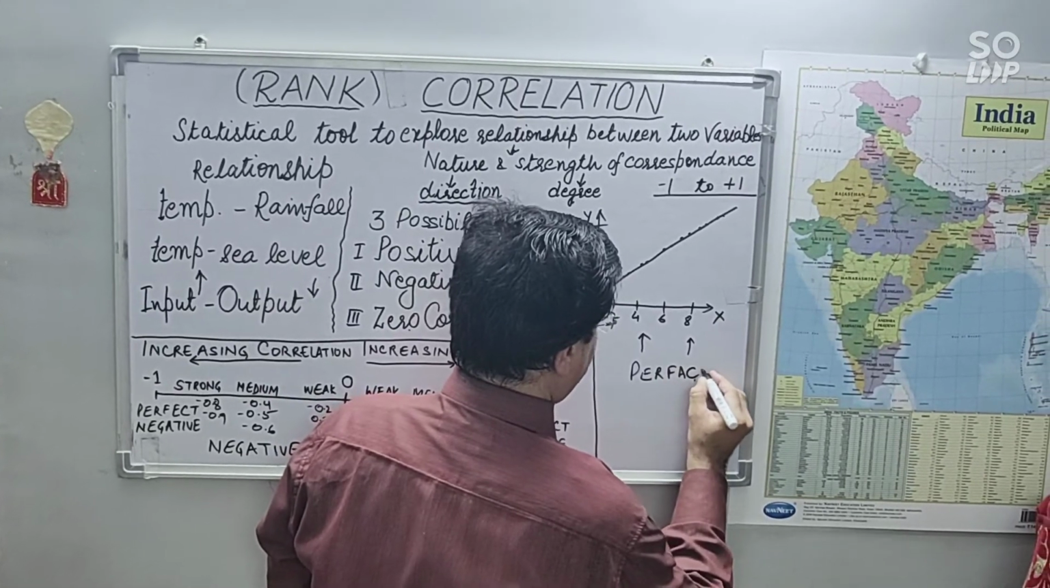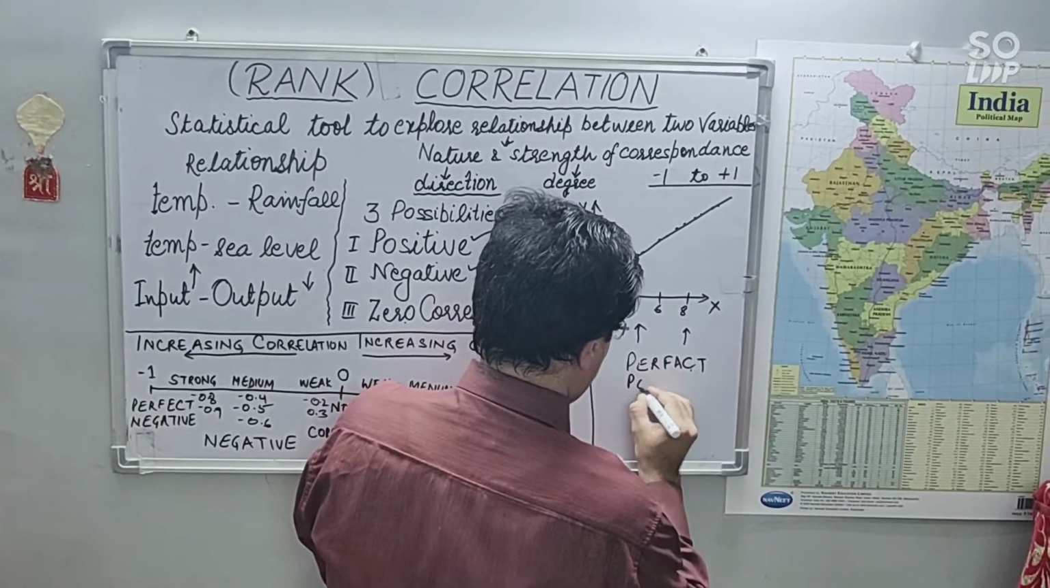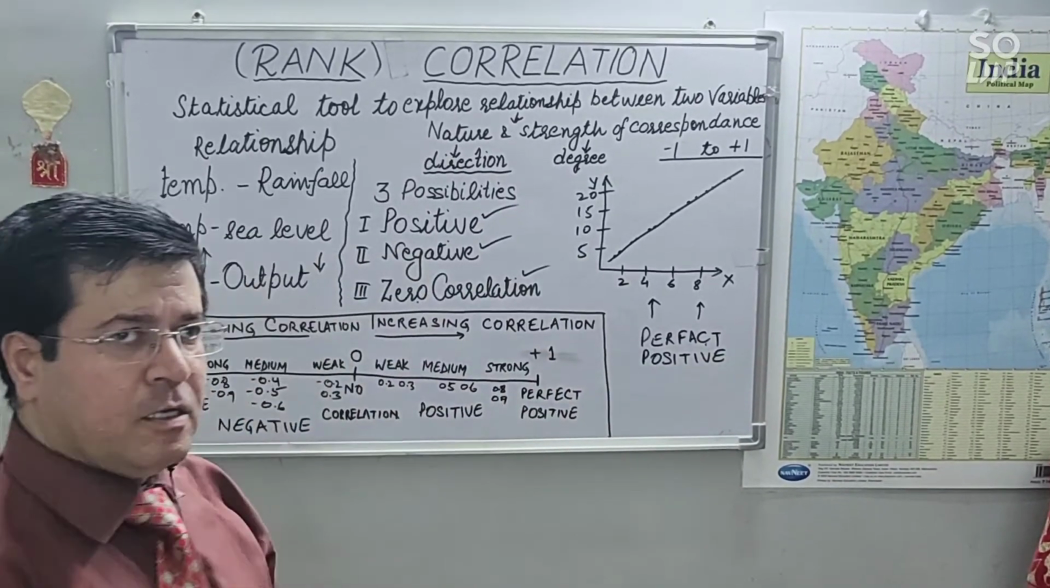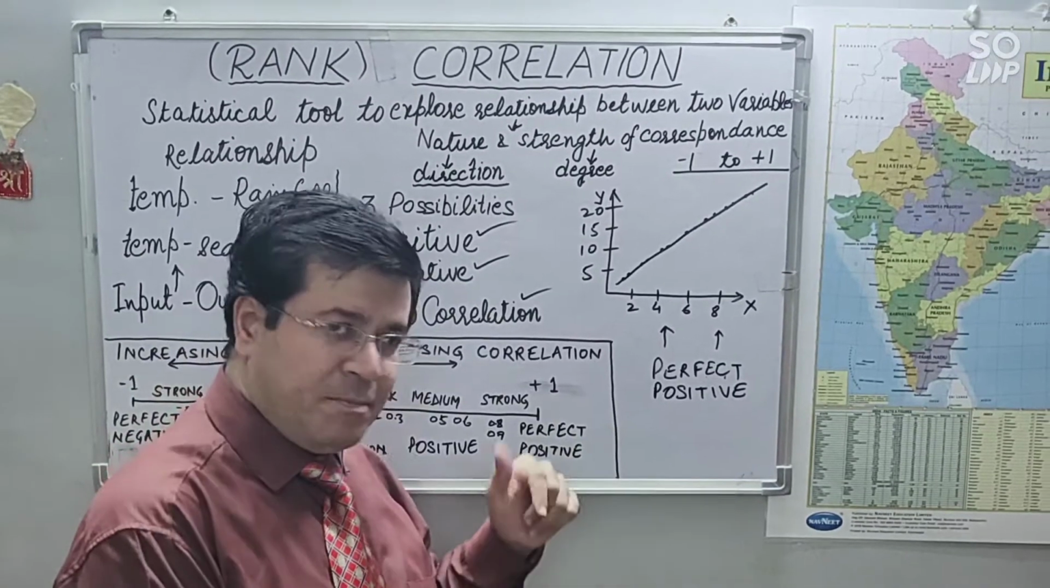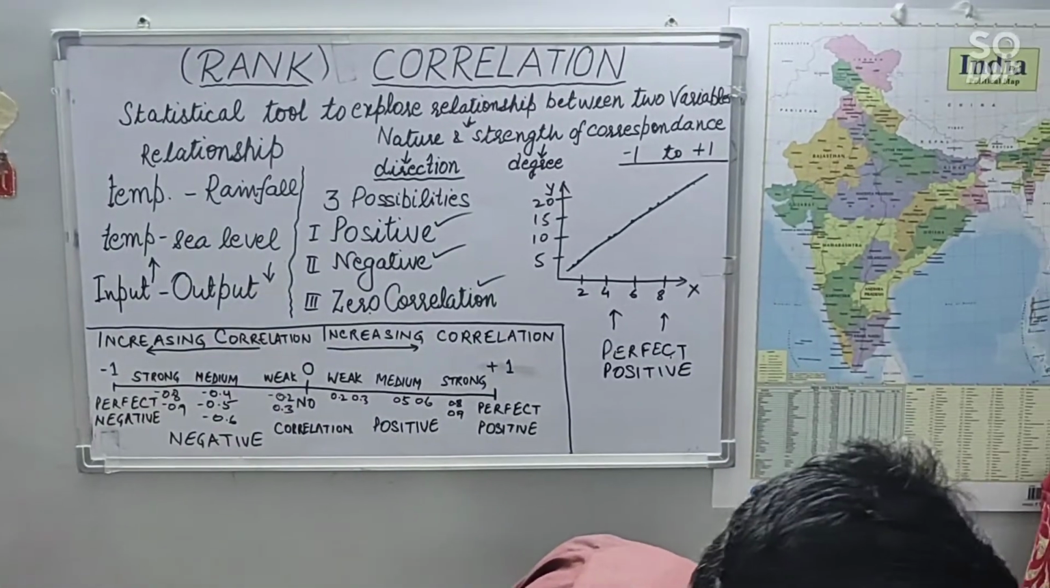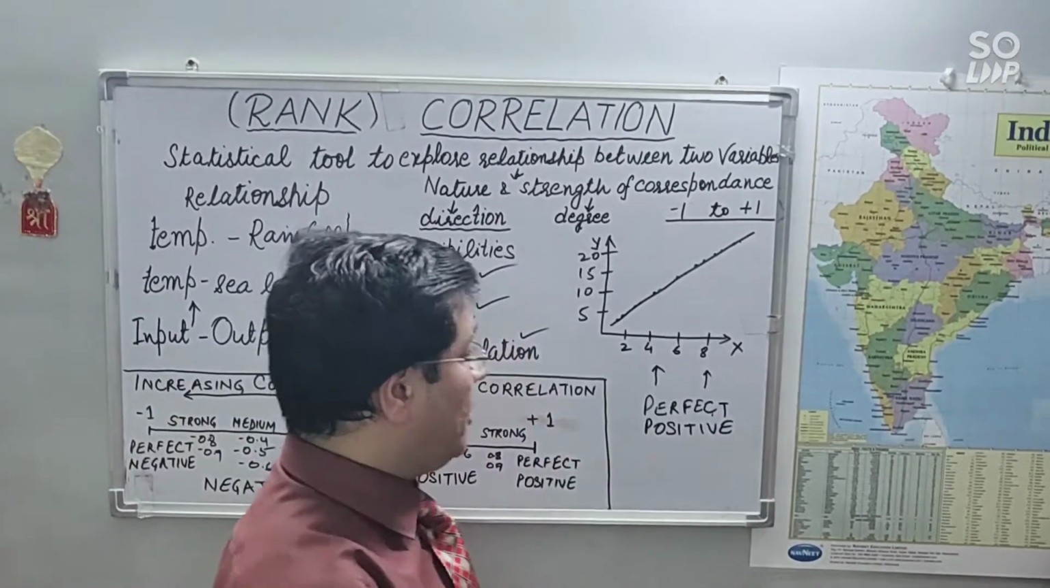This will be perfect positive correlation, right? Okay, so this can be one possibility. Now let us take another example of a relationship when two variables are there.